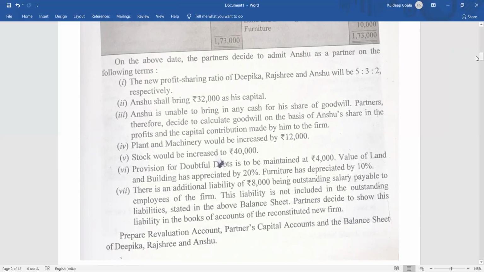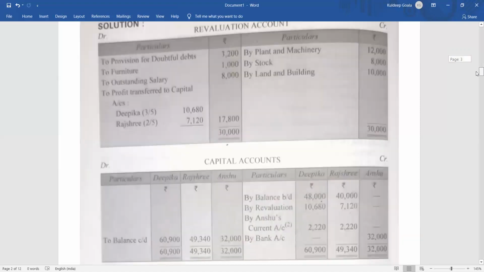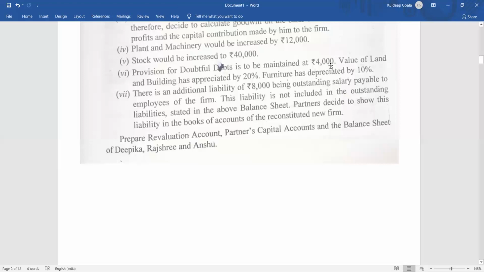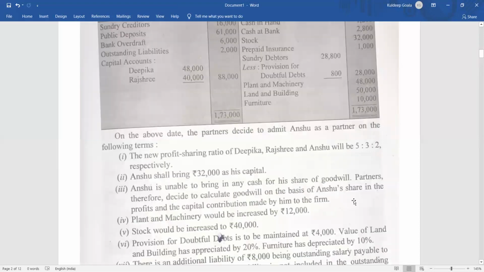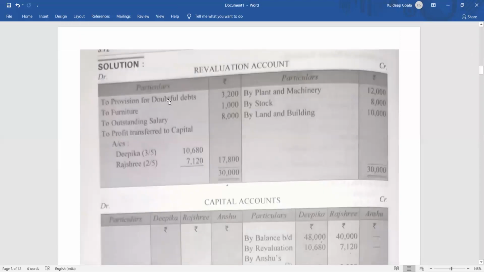Now we have seen what is going to come in the revaluation account. First of all, plant and machinery will come on the credit side because of the increase. Stock will come on the credit side because of the increase. By plant and machinery 12,000, by stock 8,000. Then the provision: a provision is required to be maintained at 4,000. The difference, as we already have 800, is the new extra value of 3,200. So to provision for doubtful debt 3,200. Then furniture was depreciated by 10%, so 1,000 is coming. Outstanding salary was there, 8,000.